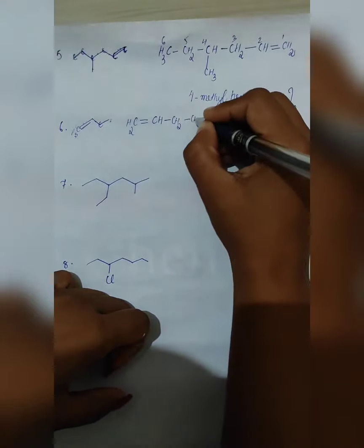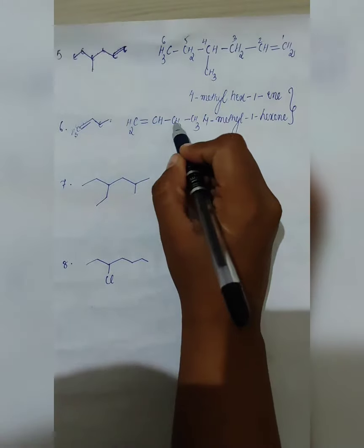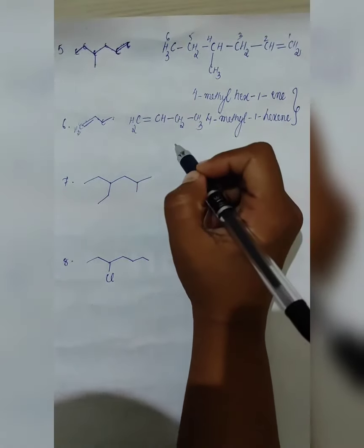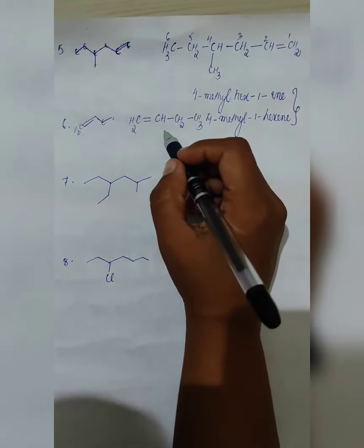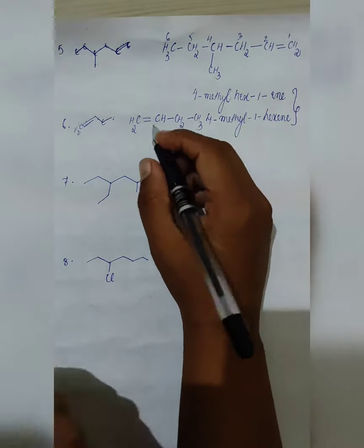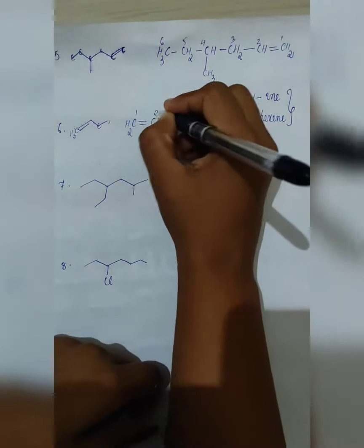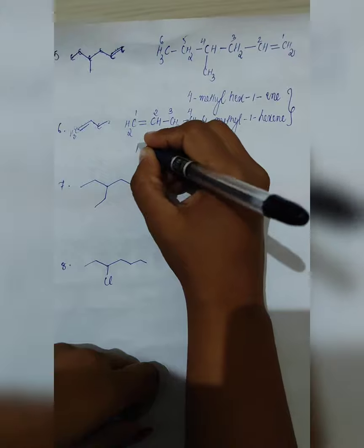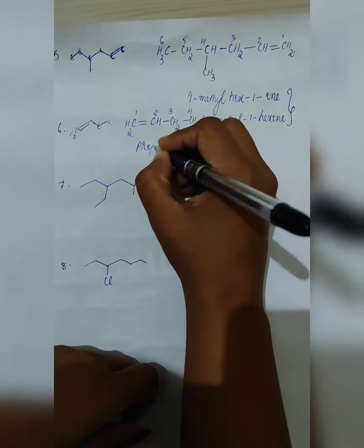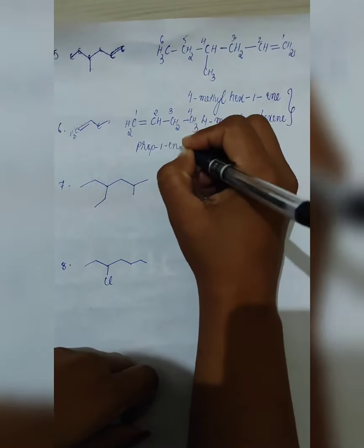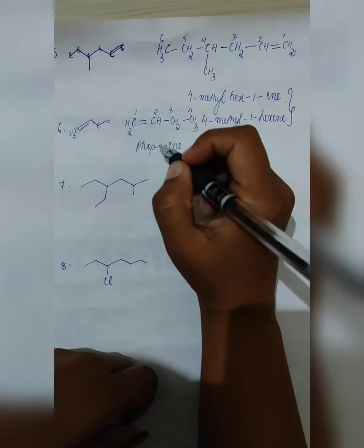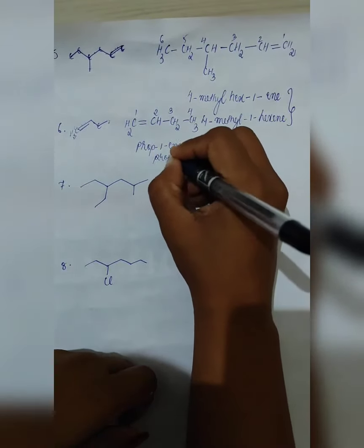Here directly CH3. So 1, 2, 3, it is a propene. So here there are no substituents. So you can name this as PROP-1-ene, because your double bond is at the first position, or directly as propene.